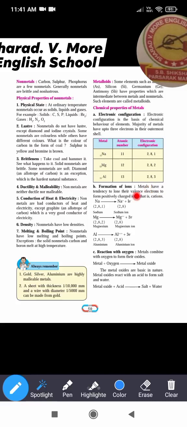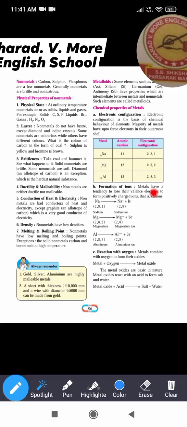Second one, formation of the ions, means metals form ions. So how they form the ion, that we have to see. The metals have the tendency to lose electrons, and when they lose electrons, the number of protons remains as it is, but the number of electrons decreases by 1 or by 2 or by 3. After losing the electrons, they bear a positive charge, because in the atomic structure, the positive charges are larger in number compared to the negative charges.